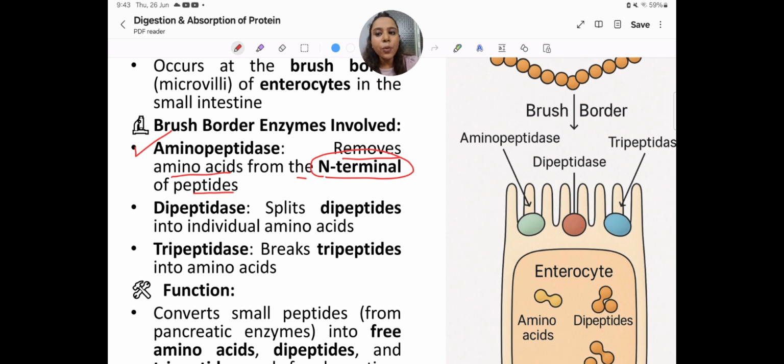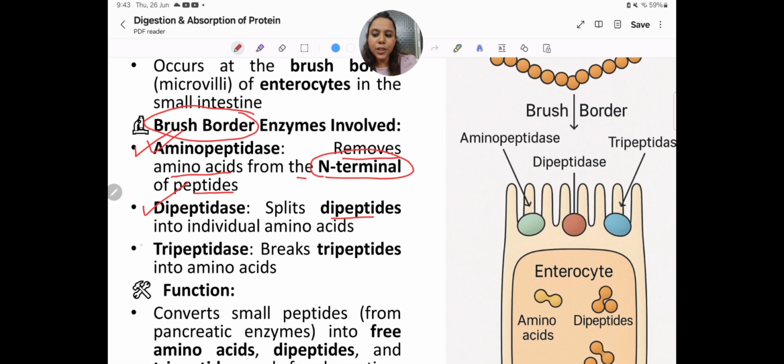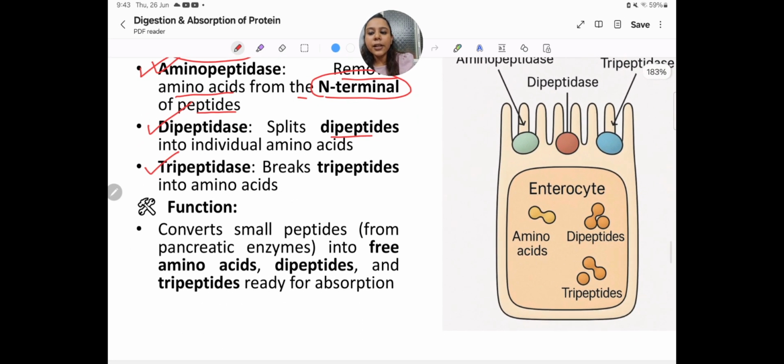So carboxypeptidase can cleave amino acids from the C terminal, then the N terminal will remain intact. So we also want an enzyme which can cleave amino acids from the N terminal. That is aminopeptidase, and it is located at the brush border of the small intestine. And there is also dipeptidase, which splits dipeptides into individual amino acids. Tripeptidase breaks tripeptides into small amino acids. The function is to convert small peptides from the pancreatic enzymes into free amino acids, dipeptides and tripeptides, ready for absorption.